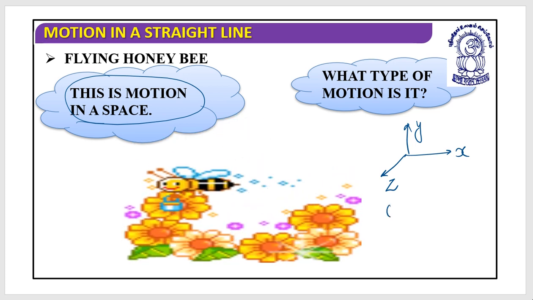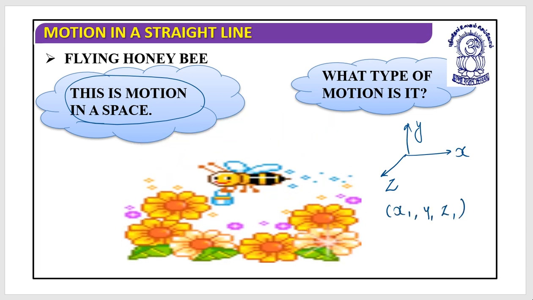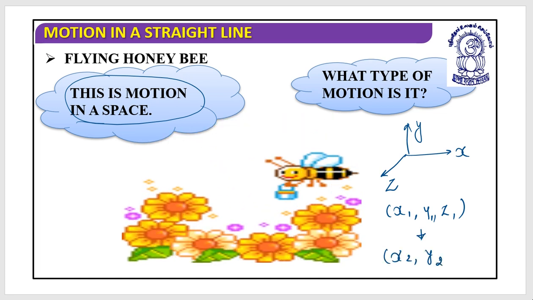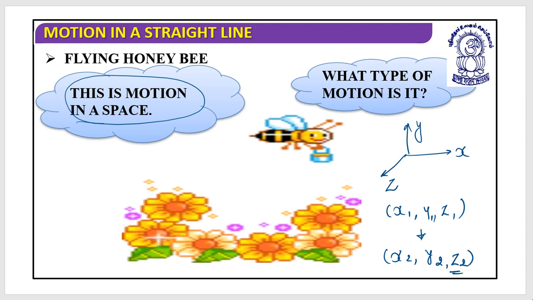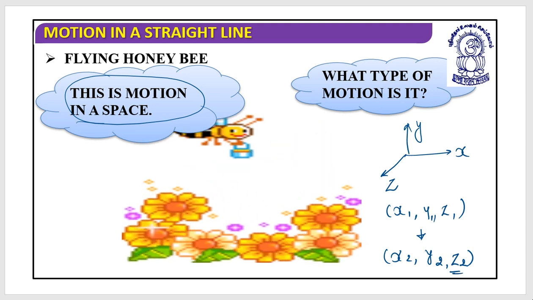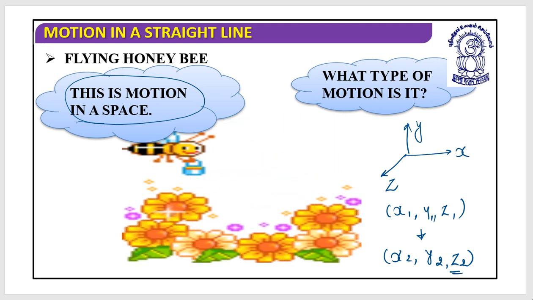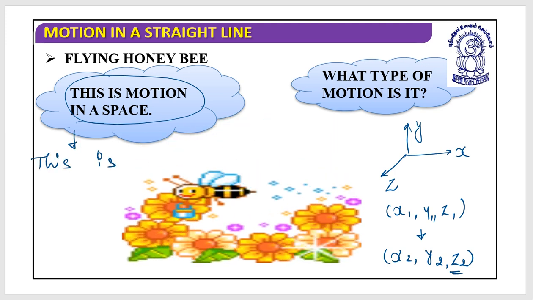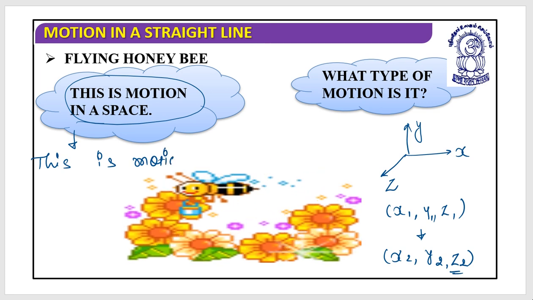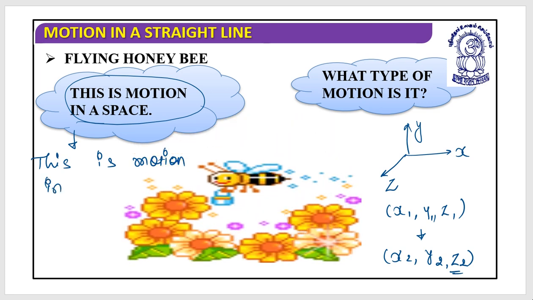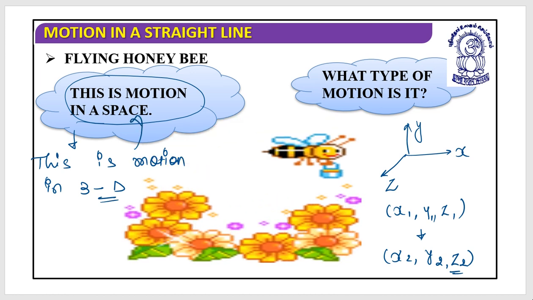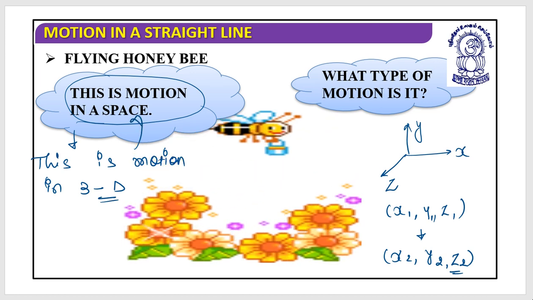Let's say it has started from x1, y1, z1 and it has ended up at x2, y2, z2. So it has changed its dimensions in 3D. So this is motion in three dimensions, or rather I should say this is motion in a space. Are you clear with this?